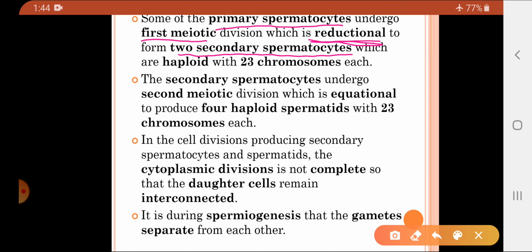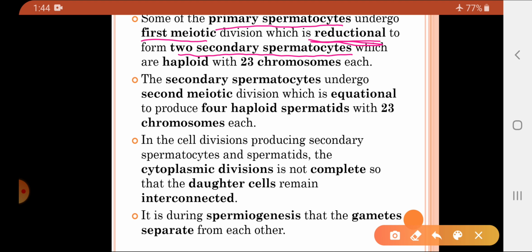The primary spermatocytes that are formed undergo the first meiotic division, which is a reductional division, which means the chromosome number is reduced to half. We know that in primary spermatocytes, how many chromosomes were there? 23 pairs of chromosomes were there. Whereas in it, what reaction is taking place?